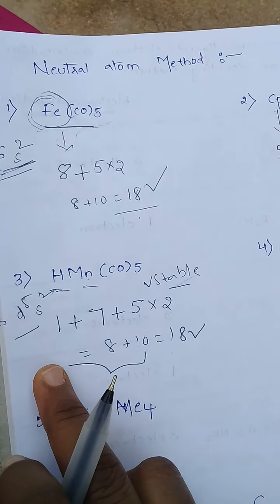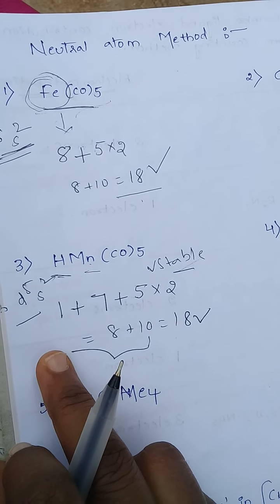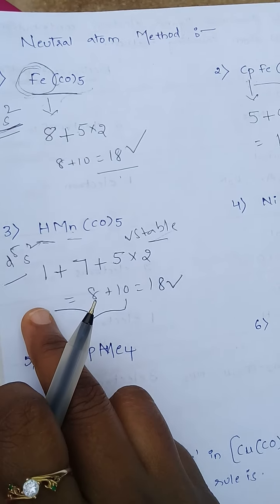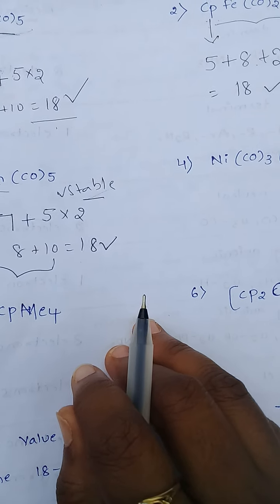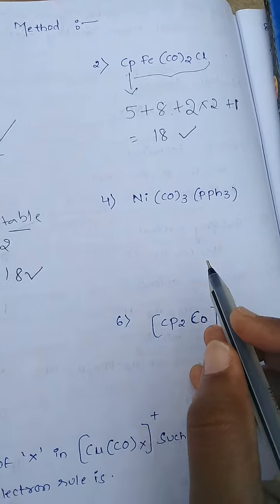So this is the easy way to find valence electrons for metal complexes by using the 18 electron rule. We are finding the 18 electron rule by using the neutral atom method.